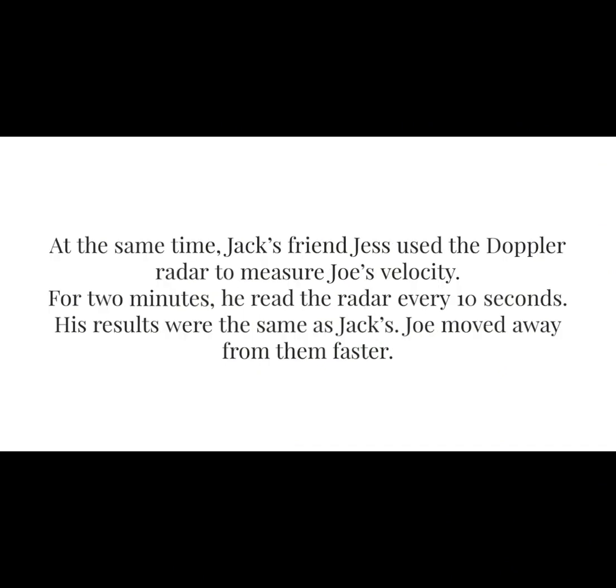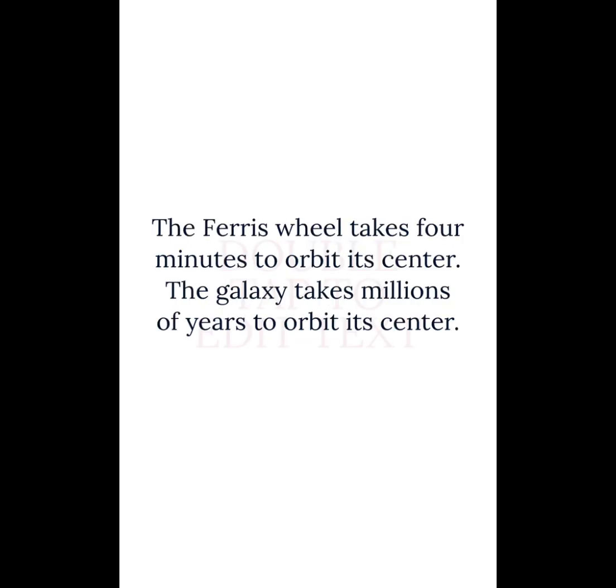At the same time, Jack's friend Jess used the Doppler radar to measure Joe's velocity. For 2 minutes, he read the radar every 10 seconds. His results were the same as Jack's. Joe moved away from them faster. Jack and Jess reported that Joe was driving a car and accelerating away from them. The Ferris wheel takes 4 minutes to orbit its center. The galaxy takes millions of years to orbit its center.